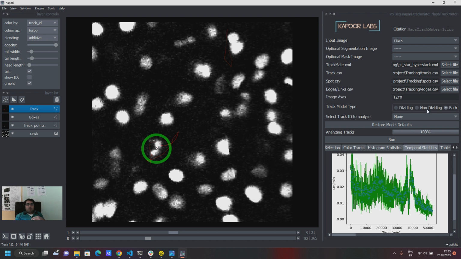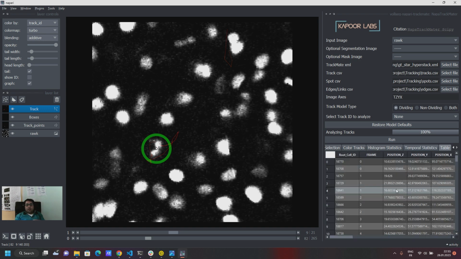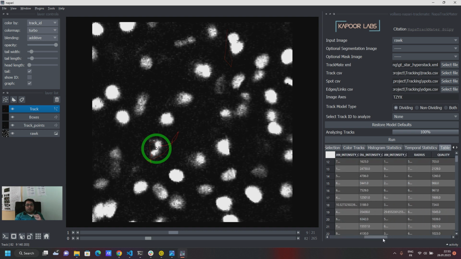But what I want to do now is that if you select non-dividing or dividing, it will recompute these plots and only include the track model types of your choosing. So you can just analyze dividing tracks, get the statistical and temporal plots in one sitting, and then do the same for non-dividing tracks.